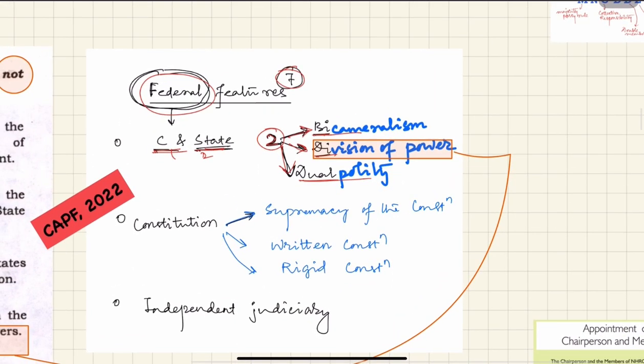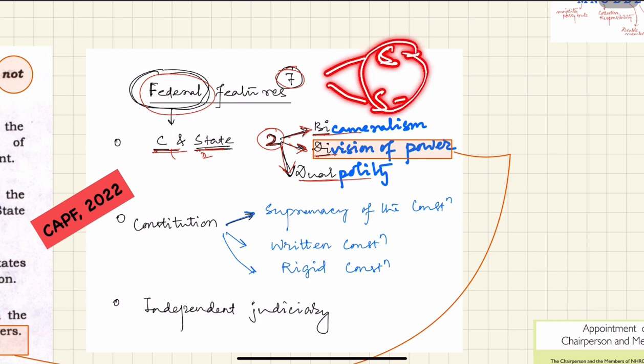What are the 7 federal features? This is how I have remembered: whenever I see the word federal, 2 things come to mind, one is center, another is state. So from 2, I will remember bi, like binomial. Bi means something related to 2.